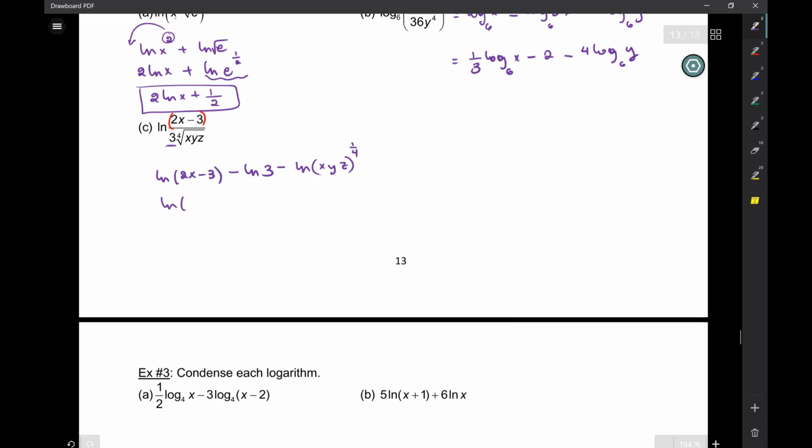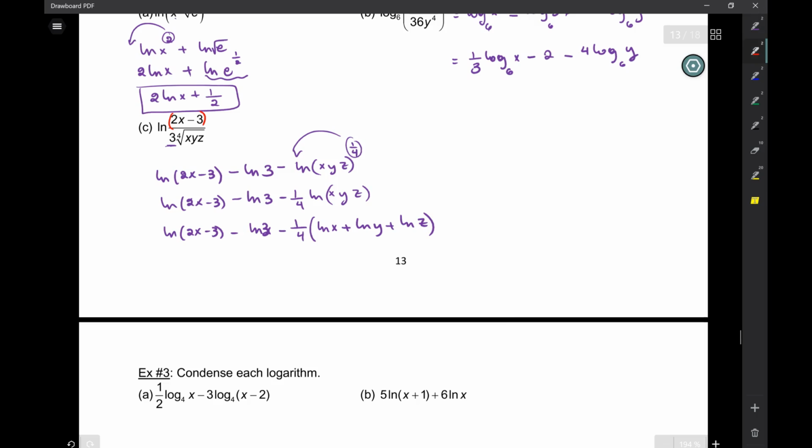So this is ln of 2x minus 3 minus ln of 3. Now this is basically like associative or distributive. You could do it in any order. So basically this is 1/4, right? Because it's going to come down, ln of xyz. Okay? So this is ln of 2x minus 3 minus ln of 3 minus 1/4 ln of x plus ln of y plus ln of z.